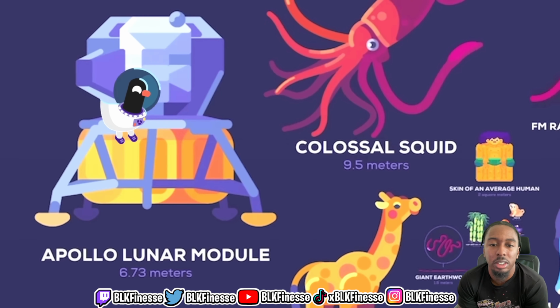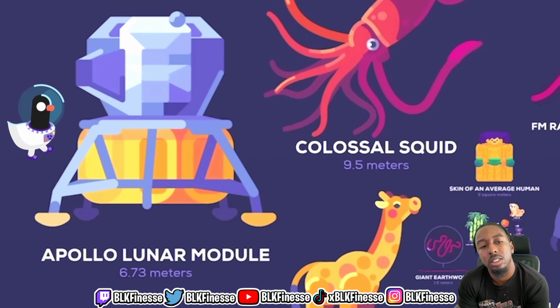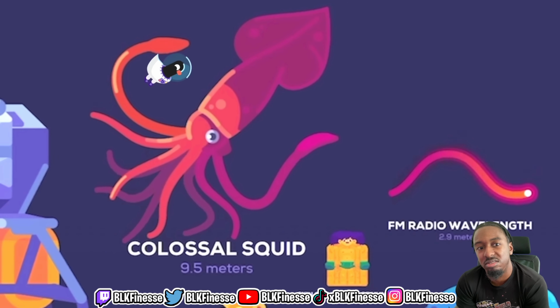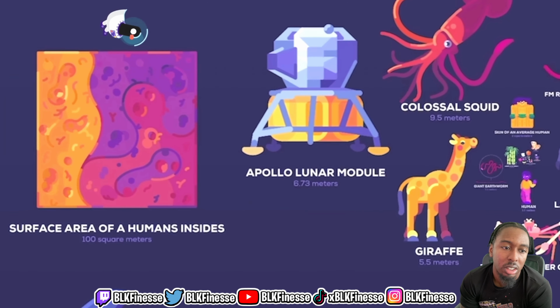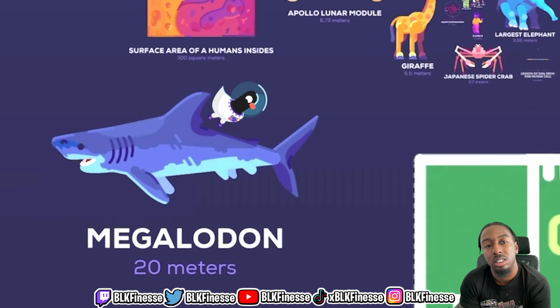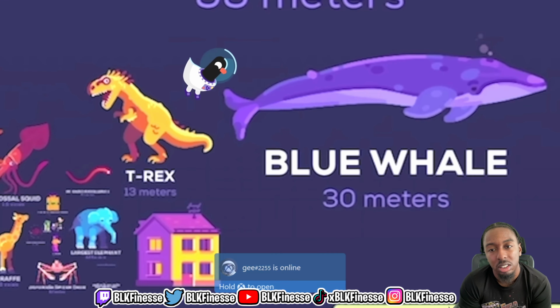Apollo lunar module, 6.73 meters, the spacecraft that carried astronauts to the moon's surface. House, 6.8 meters. Colossal squid, 9.5 meters. Surface area of a human's insides, 100 square meters. T-Rex, 13 meters. Megalodon, 20 meters. Oak tree, 30 meters. Blue whale, 30 meters.